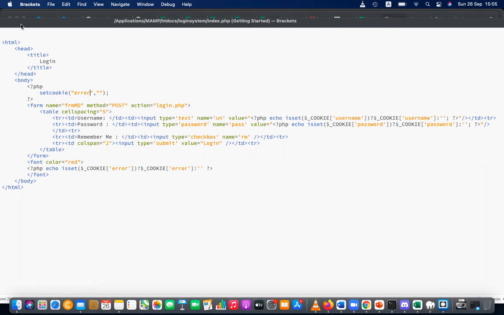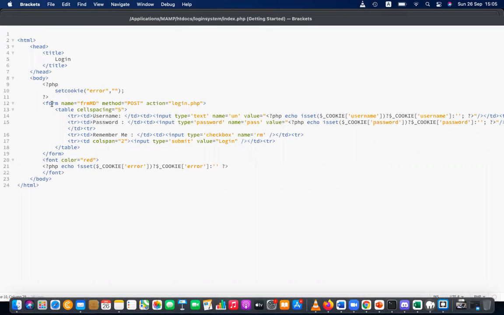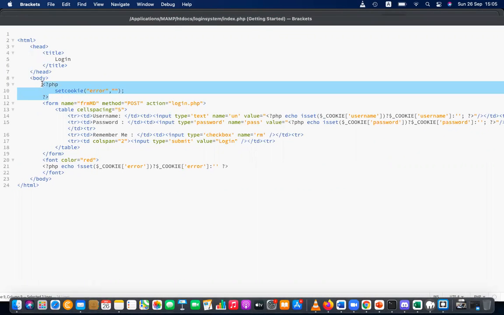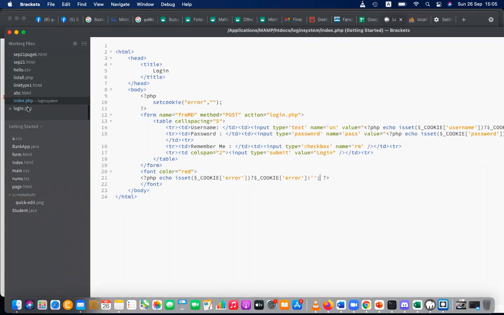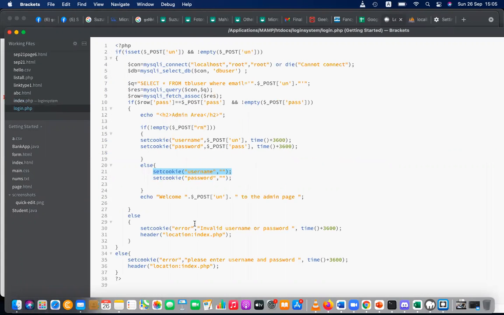That is the issue. Okay, I have added a few new codes. This is set cookie to set a blank cookie to check errors. This part is there. And also there's another part in the login. You are checking the login and allowing them to login, and the redirection. Redirection means sending to some other page. That is also possible with PHP. Okay, now you have some more knowledge about this PHP.